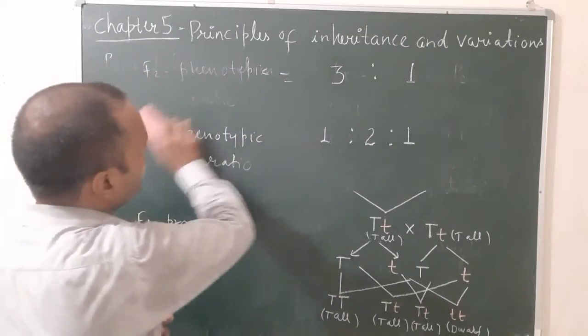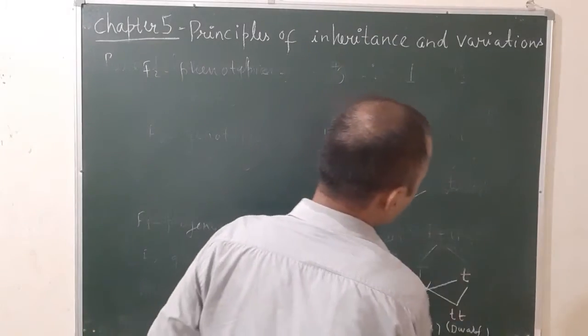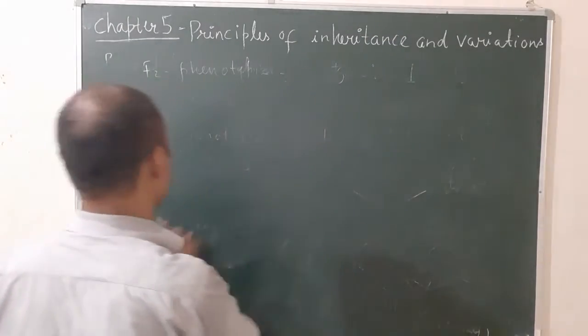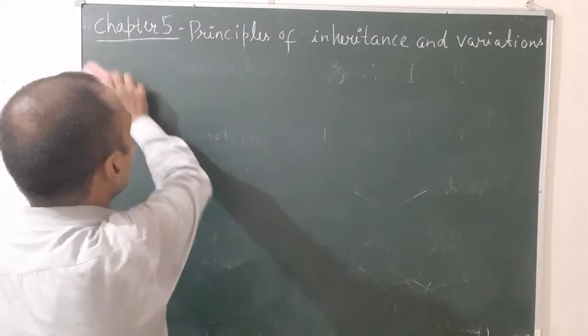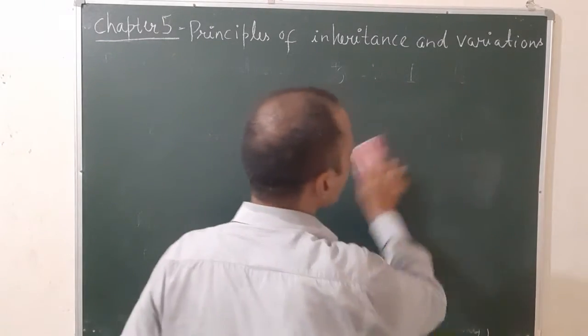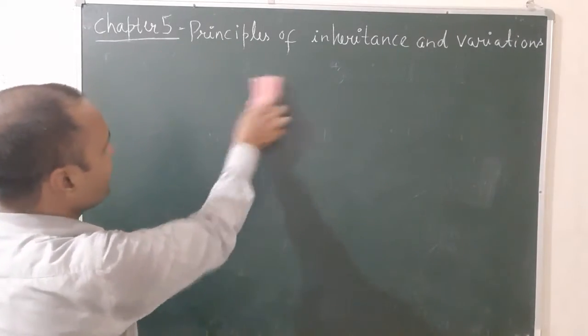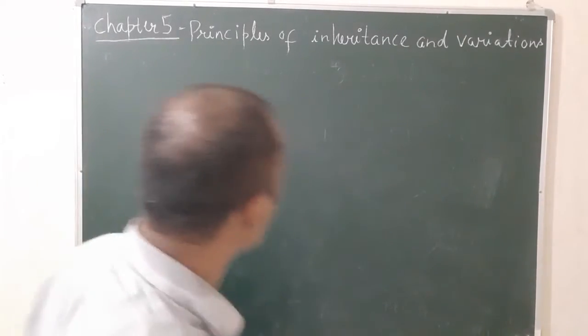There are two exceptions. First one is known as incomplete dominance and second one is known as codominance. In some cases, the law of dominance is not followed. This is known as exceptions of the law of dominance.